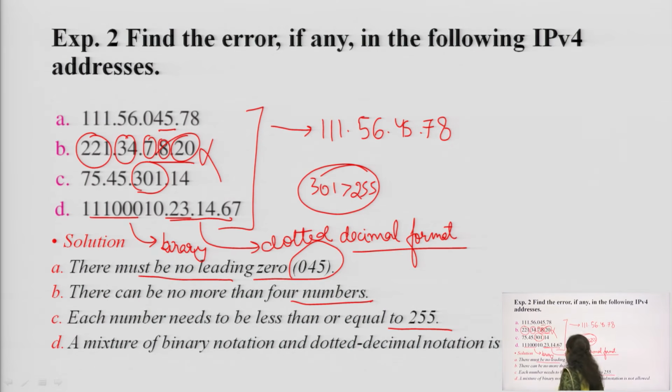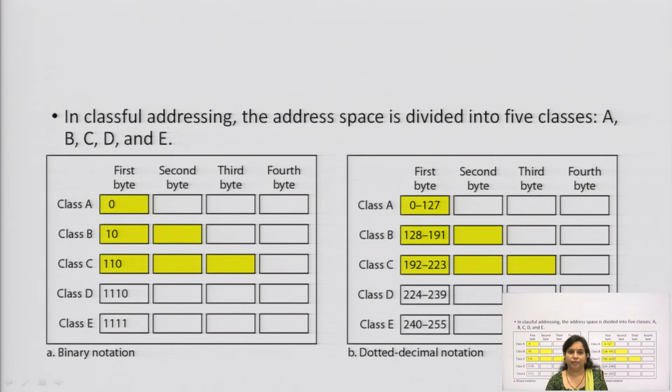So, both types of notations cannot be used in case of an IPv4 address. We have to consider either the dotted decimal or the binary format. So, the fourth one is also correct. All four have different errors, and you can find out how we have to write the IPv4 address format. Now, next, in classful addressing, the address space is divided into 5 classes.